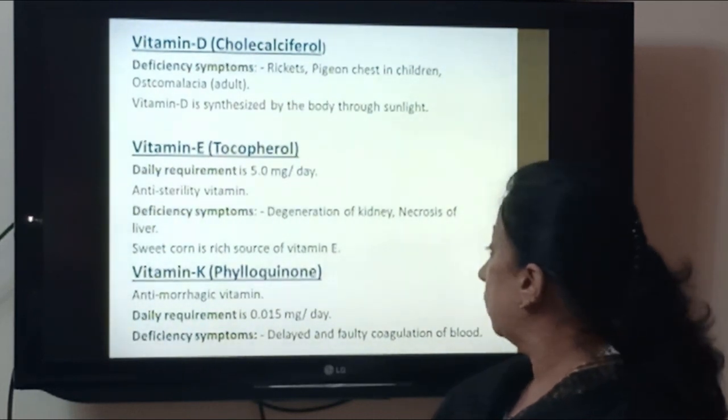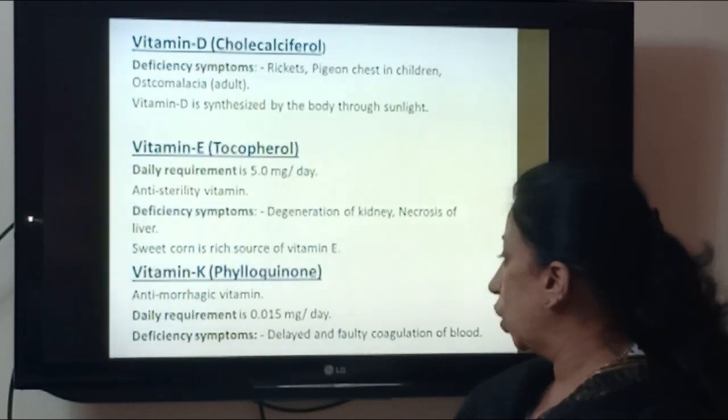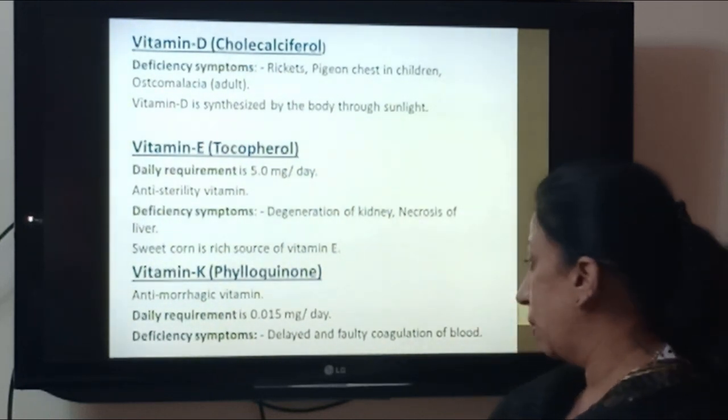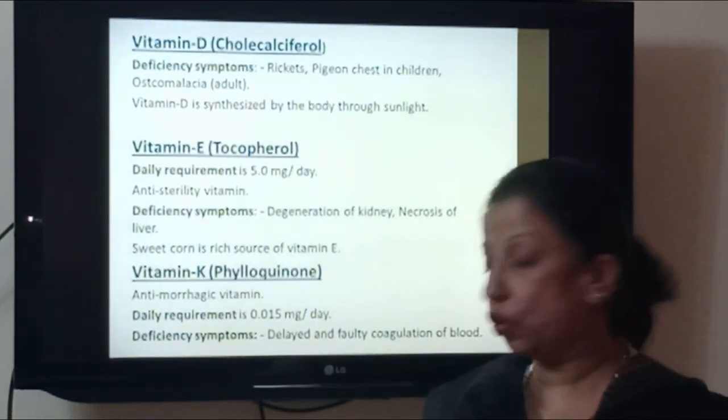The next vitamin is vitamin K, phylloquinone, the anti-hemorrhagic vitamin. Daily requirement is very less, 0.015 mg per day, and the deficiency symptom is delayed and faulty coagulation of blood.